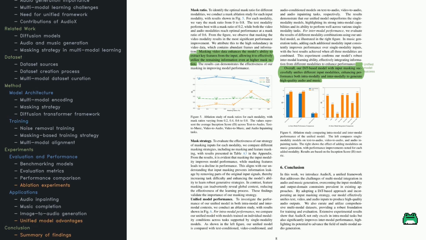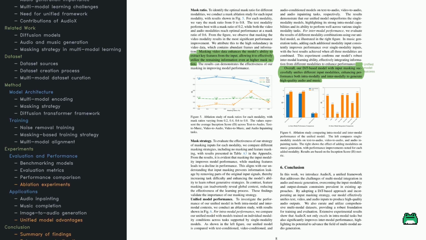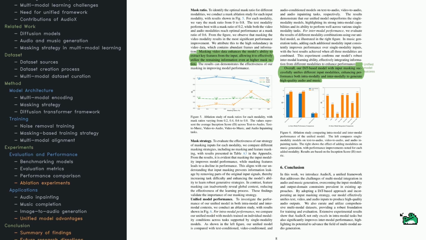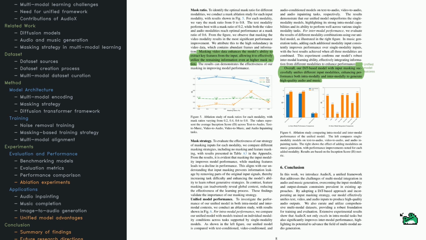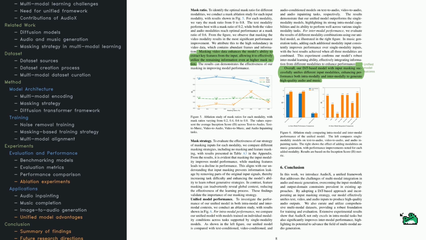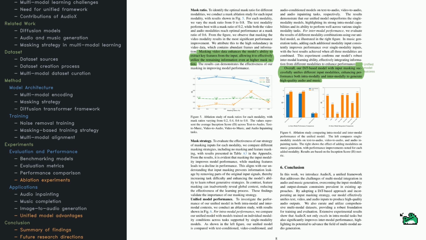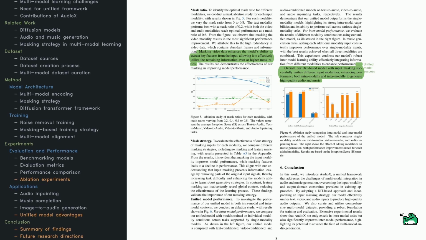Putting it all together, this paper shows that masking strategies help the model learn better representations, and that multiple inputs create richer, more reliable audio generation. It's a step forward for intermodal learning and a demonstration that one model can handle a wide variety of audio generation tasks. That brings us to the end of this deep